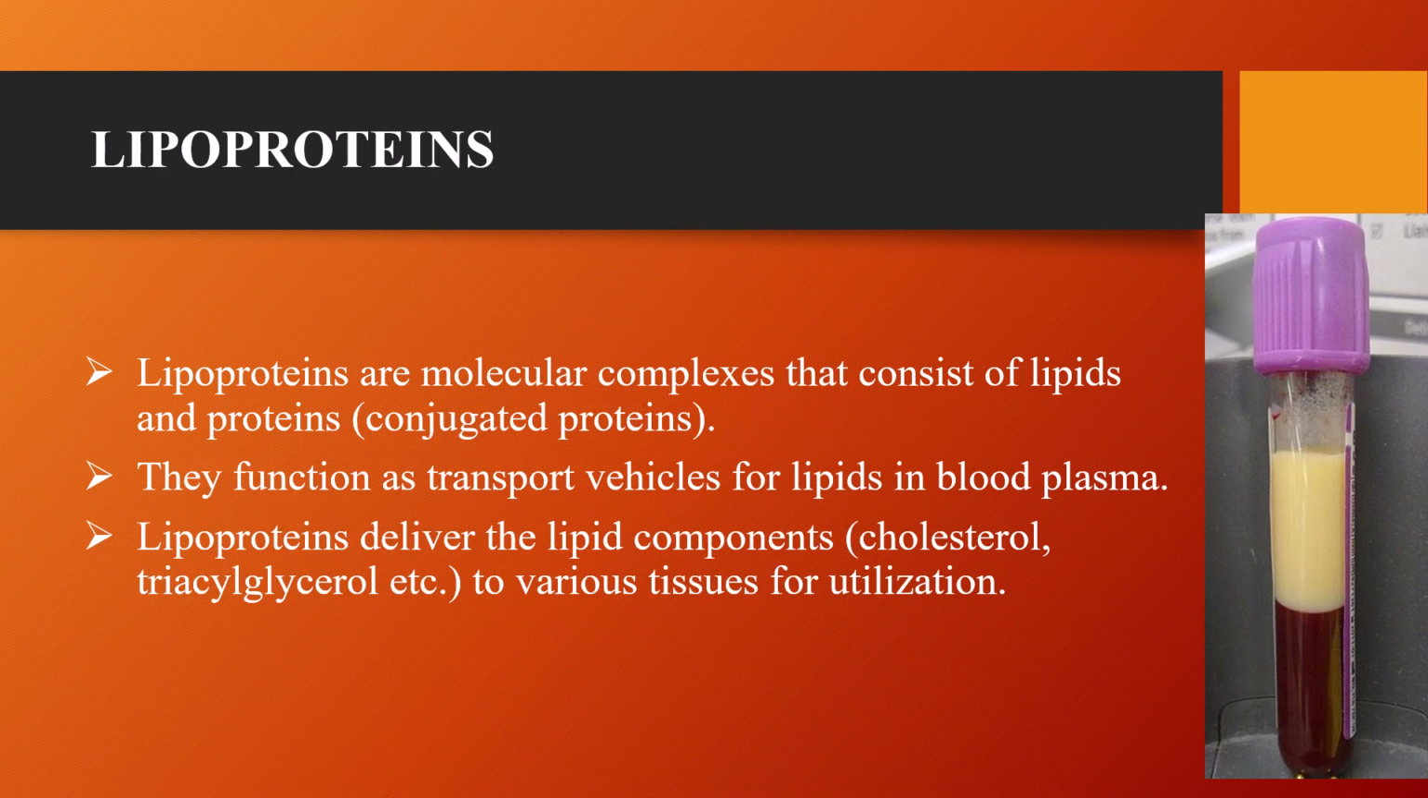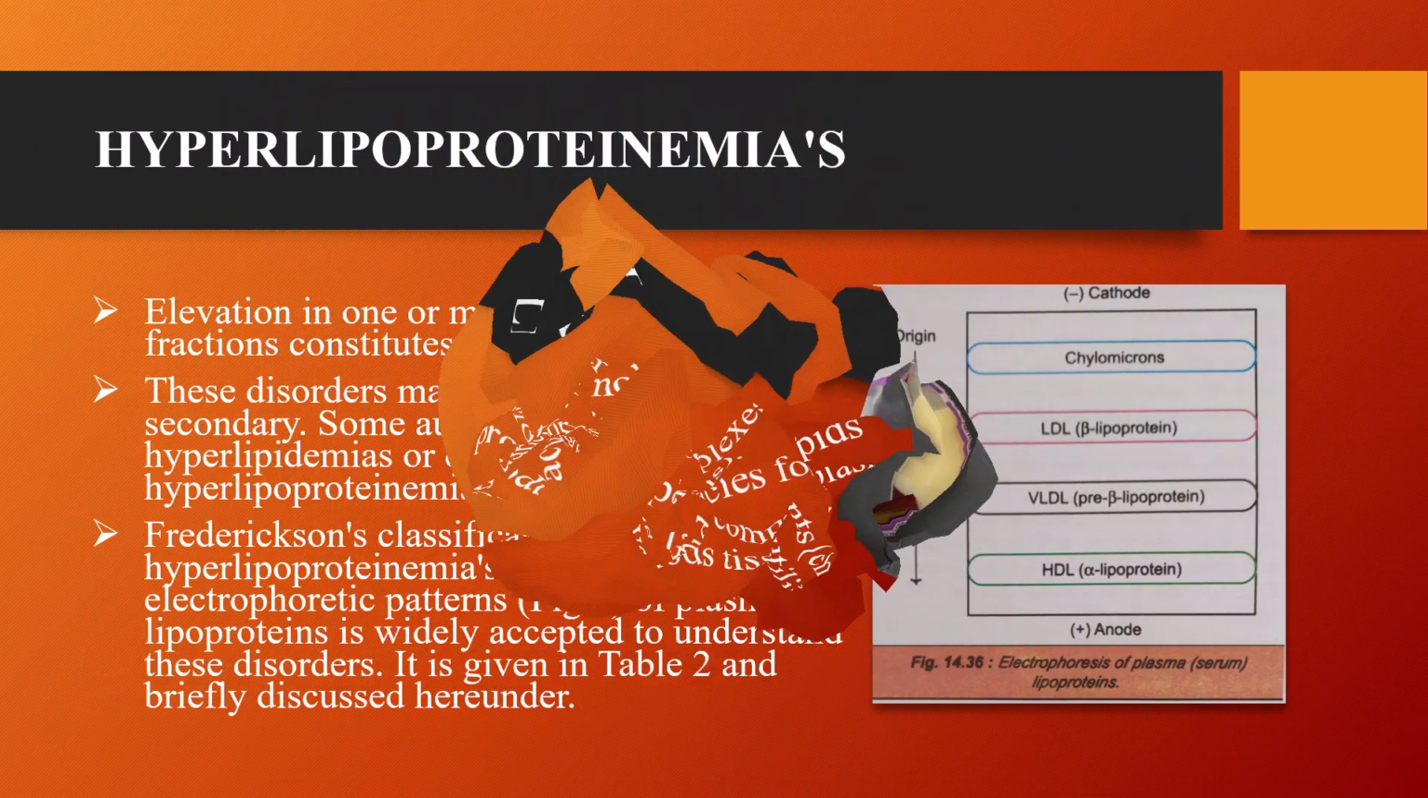Lipoproteins. Lipoproteins are complexes of lipids and proteins that transport lipids in blood plasma. Functions of lipoproteins include transport of cholesterol, transport of triacylglycerols, and delivery of lipids to tissues for energy, storage, and hormone synthesis. Examples of lipoproteins are chylomicrons, VLDL, LDL, and HDL.